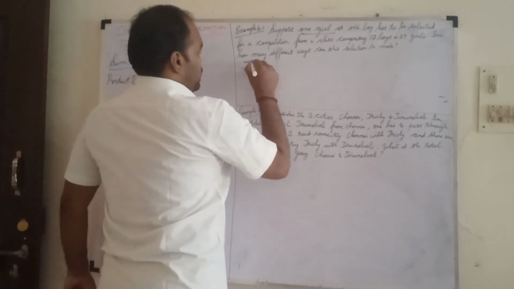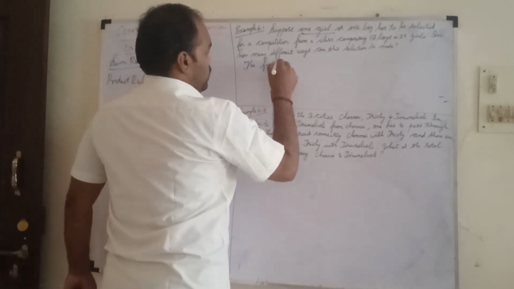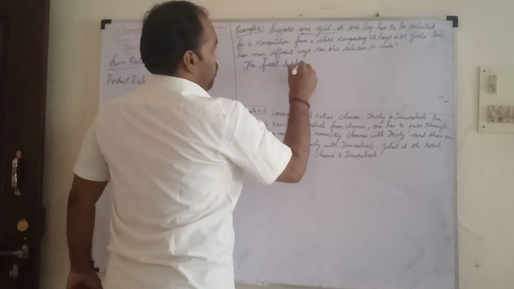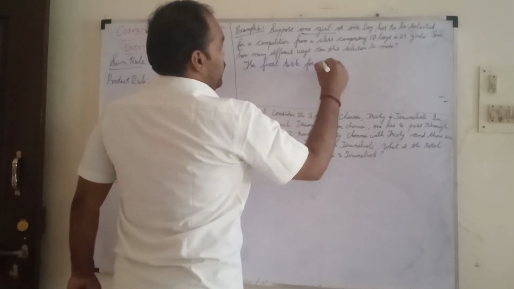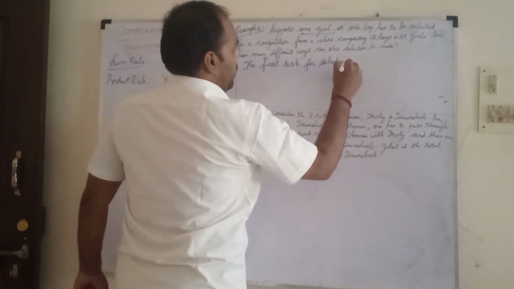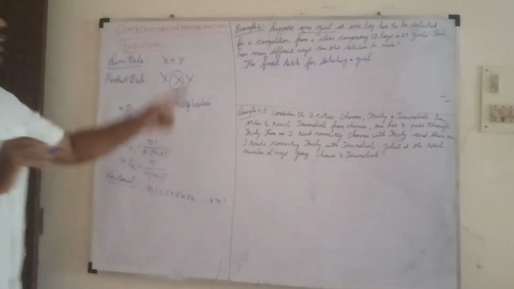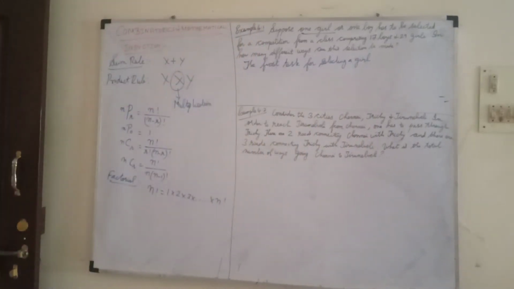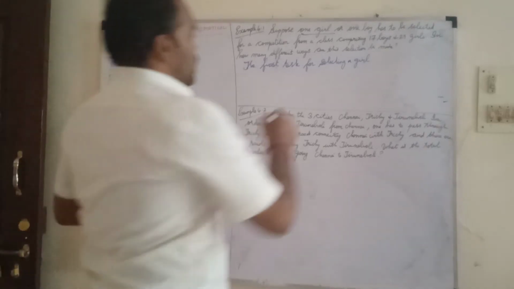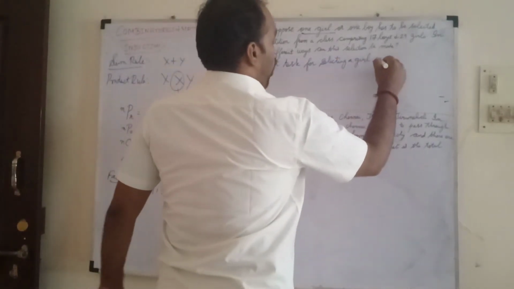The first task is selecting a girl. Wait, totally how many girls are there? 29 girls. So selecting a girl can be done in how many ways?